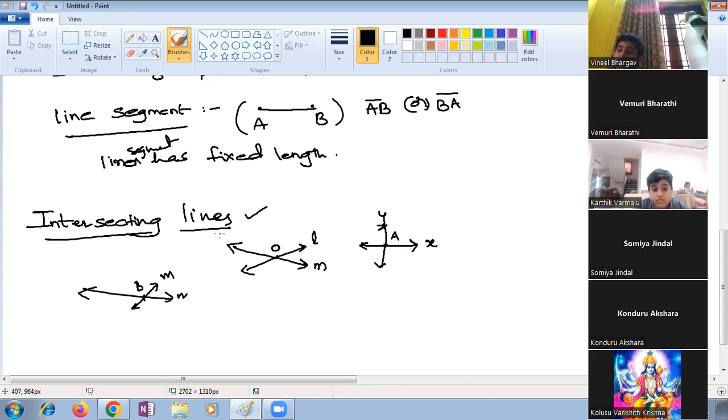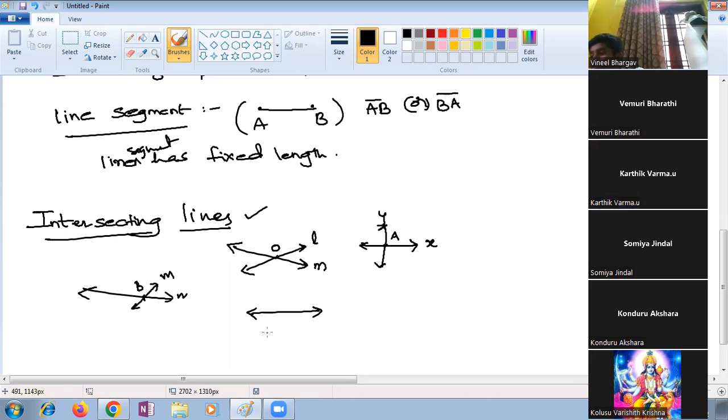Ma'am, I have a doubt. Yes. In intersecting lines, when we draw one line and then draw a second line, only the arrow of the second line is touching the first line, the arrow is going up. Will it be considered as intersecting or not?